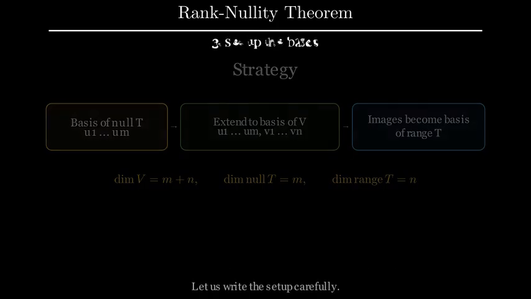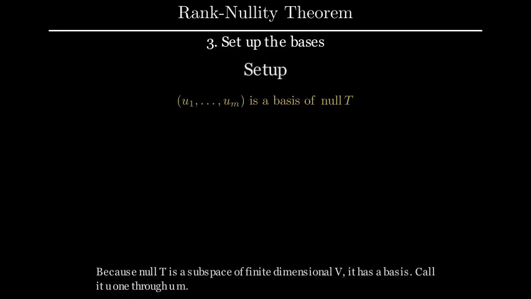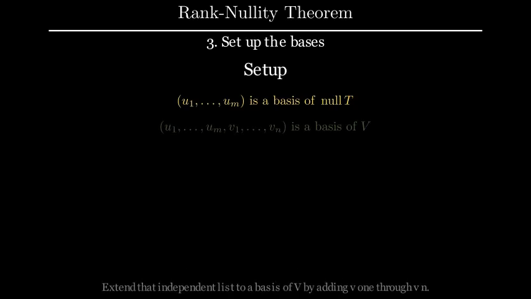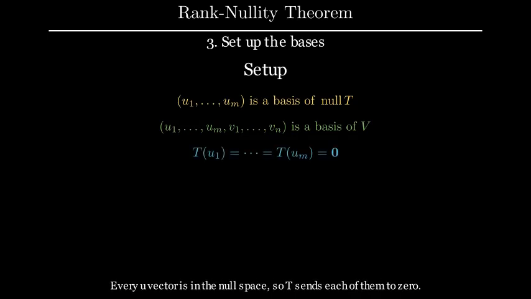Let us write the setup carefully. Because null T is a subspace of finite dimensional V, it has a basis. Call it U1 through Um. Extend that independent list to a basis of V by adding V1 through Vn. Every U vector is in the null space, so T sends each of them to 0.